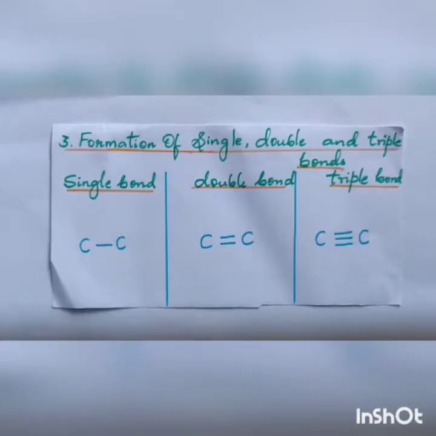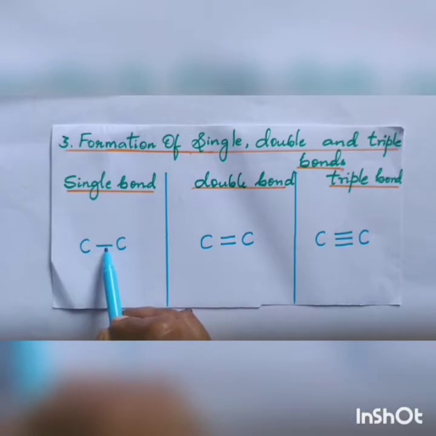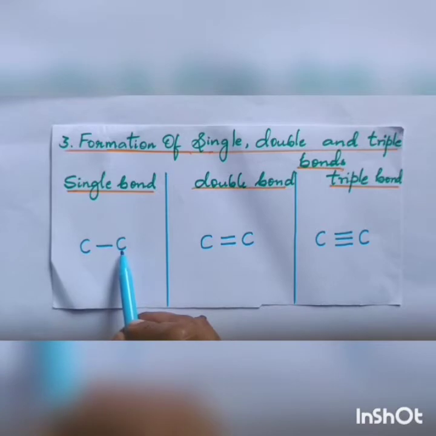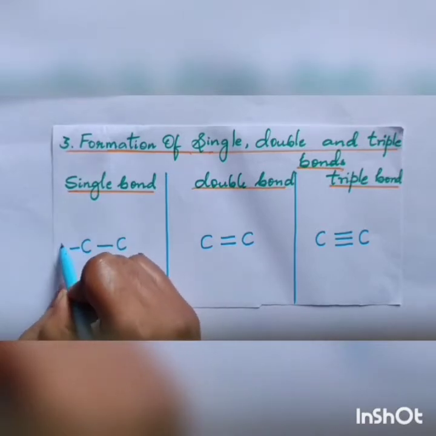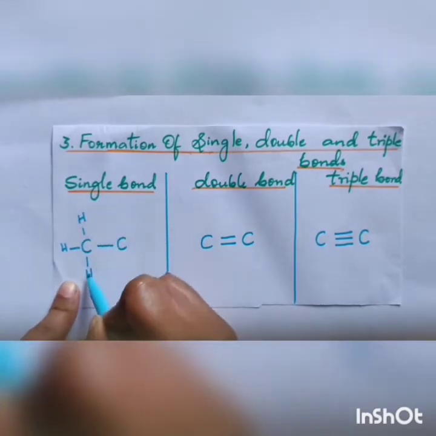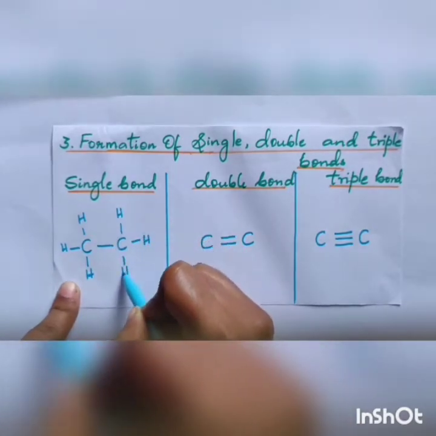Because of tetravalency and catenation, carbon forms single, double and triple bonds. The first one is a single bond between carbon and carbon. Here I have taken 2 carbon atoms with a single bond. This carbon is satisfied by one valency and this carbon is satisfied by one valency. So each carbon needs 3 more valencies. They are satisfied by hydrogen, so 3 hydrogen atoms you can see on each.